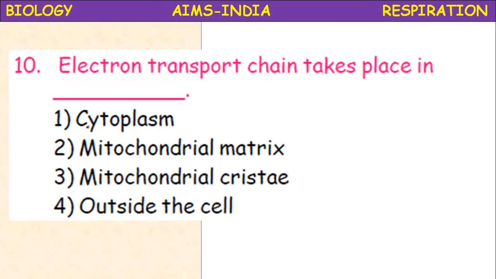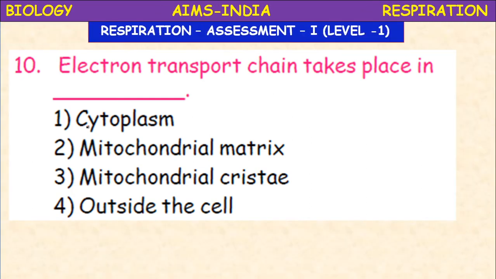Next, electron transport chain. This is the last step where the oxygen combines with the hydrogen and forms water, and the energy is produced in the form of ATP. It is the terminal process of aerobic respiration. Electron transport chain takes place in which part of the cell? Cytoplasm, mitochondrial matrix, mitochondrial cristae, outside the cell. It is the mitochondrial cristae.